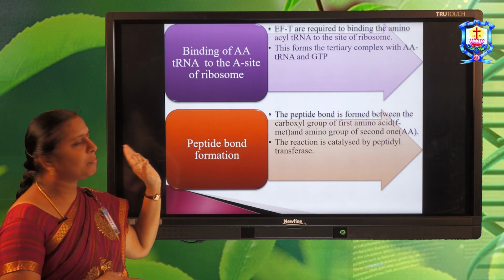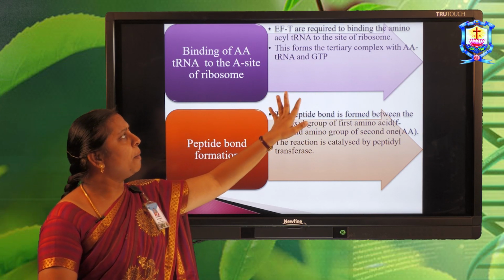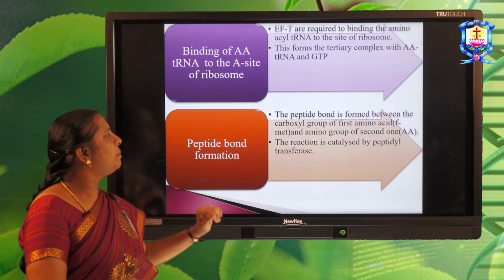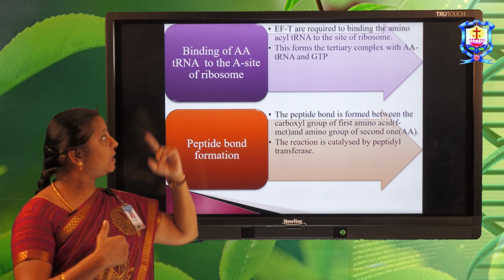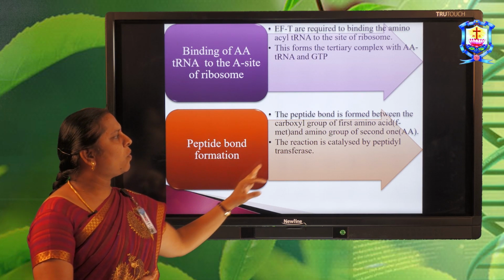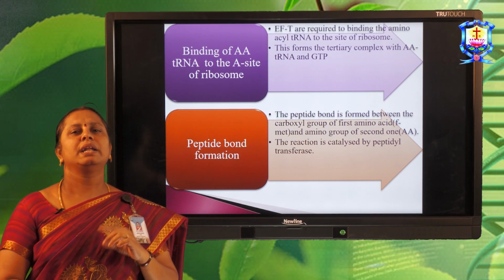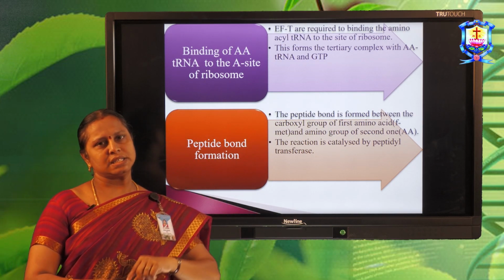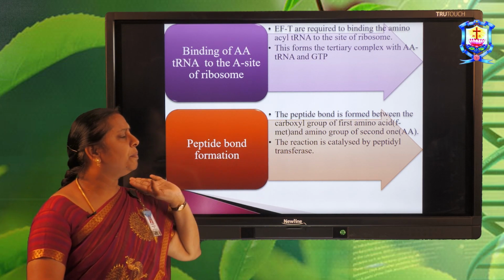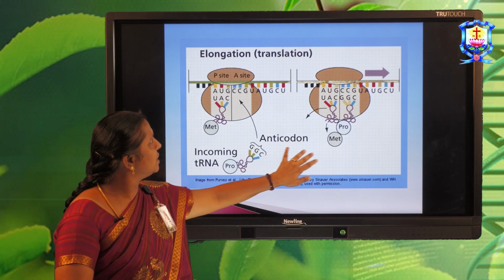First is the binding of amino acyl tRNA. As I told, this is used for binding the amino acyl tRNA to the A site of a ribosome. Then coming to the peptide bond: in between the first step and translocation, a peptide bond is formed. That peptide bond is formed between the carboxyl group of the first amino acid and the amino group of the second amino acid. During this reaction, peptidyl transferase catalyzes. Like this, the elongation process takes place.